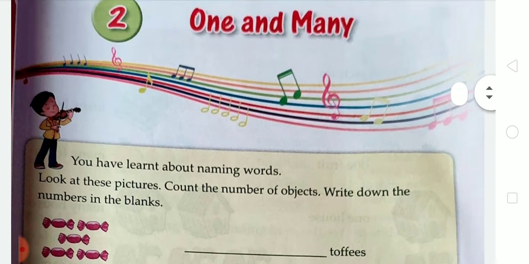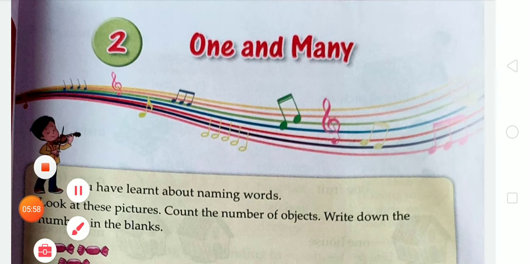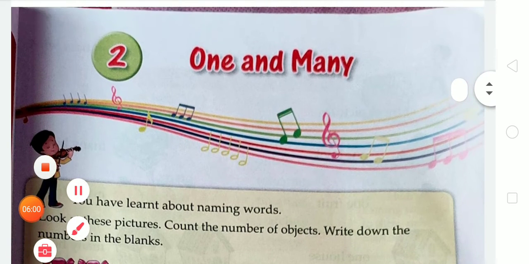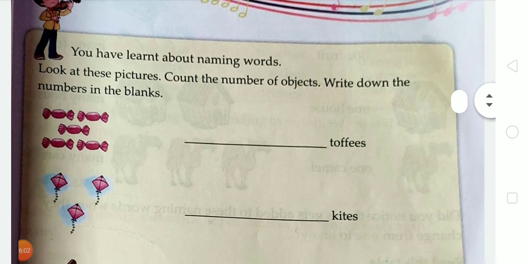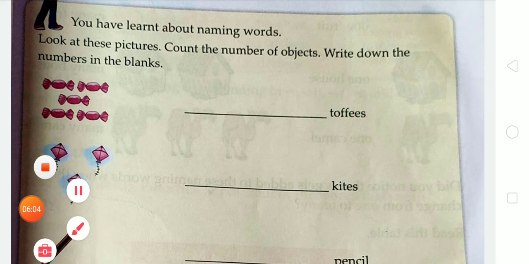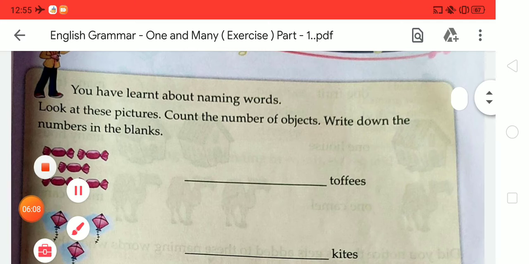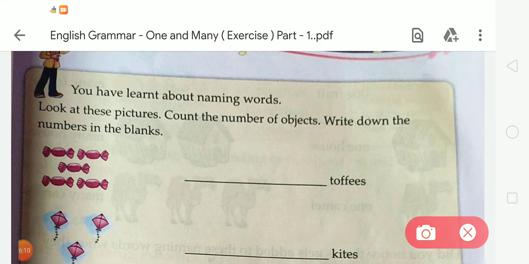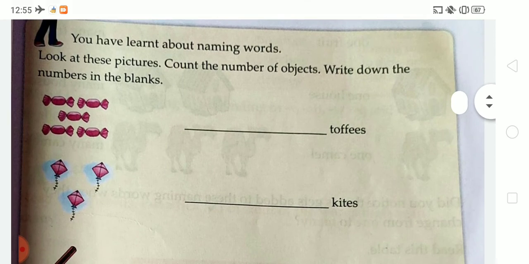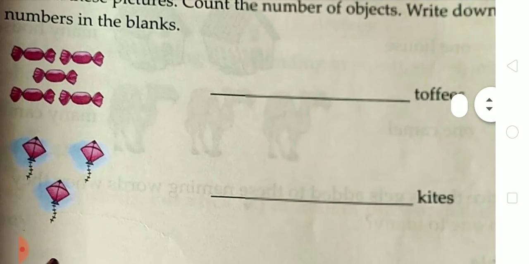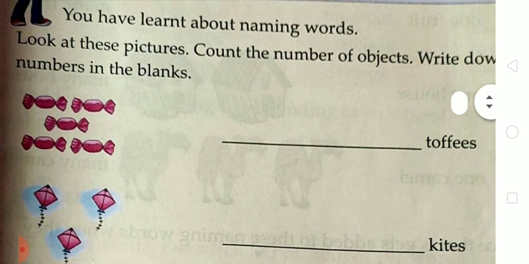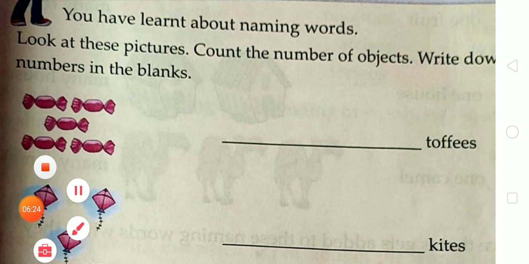So now this is chapter number 2. In chapter number 2, we are going to learn about one and many. Students, firstly look at this picture given on the screen. You have to look at the pictures, count the number of objects given in this exercise and write down the numbers in the blanks. Firstly, there is a picture of toffees. You have to count and after that write on the given blanks.